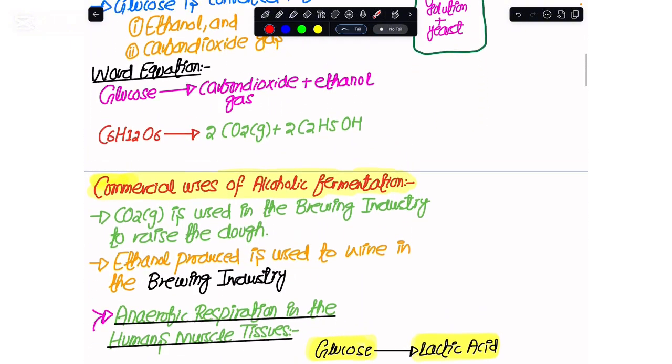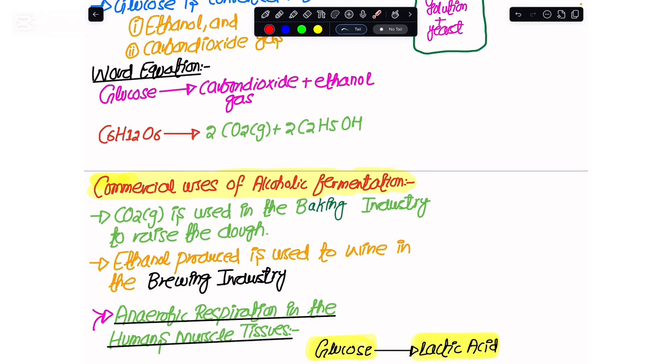When we talk about the commercial use of alcoholic fermentation, this carbon dioxide is used not in brewing, but in the baking industry. We use this CO2 in the baking industry to raise the dough, and by that we make bread. I prepare the dough, add the yeast into it, and then take it into a chamber where there is no oxygen gas. While the yeast is respiring anaerobically, the CO2 bubbles get trapped within the dough and raise it.